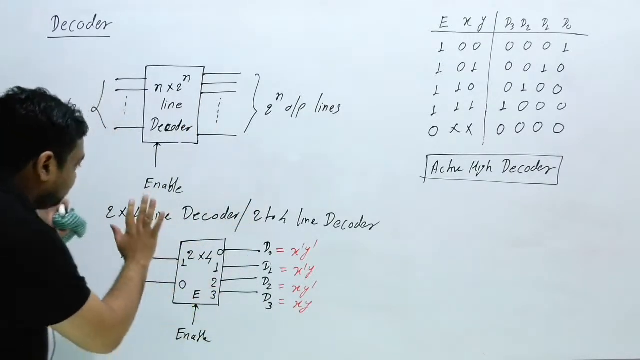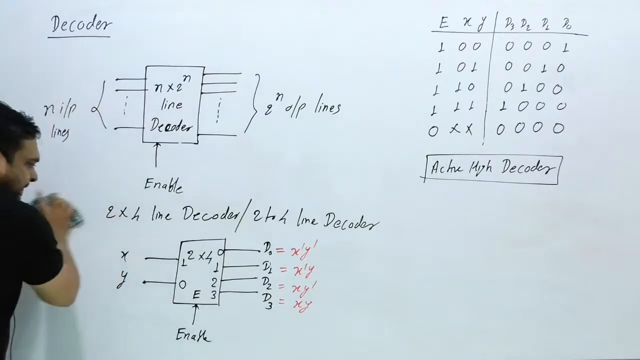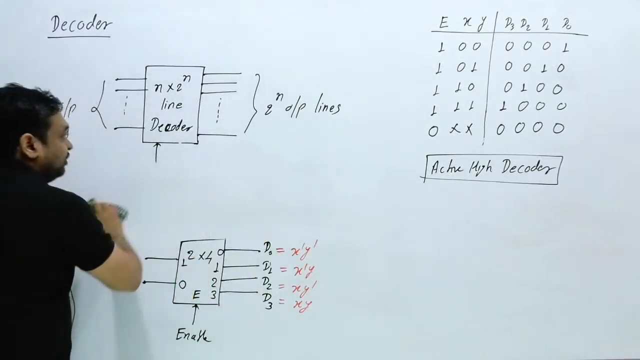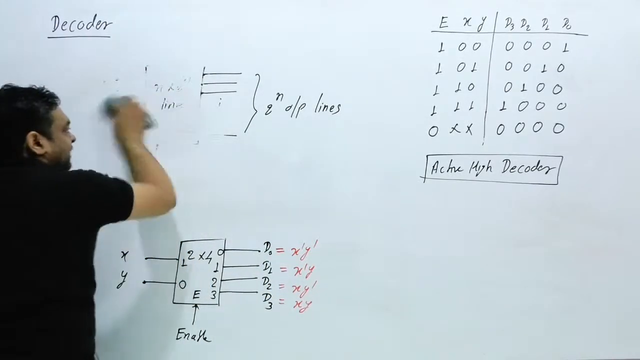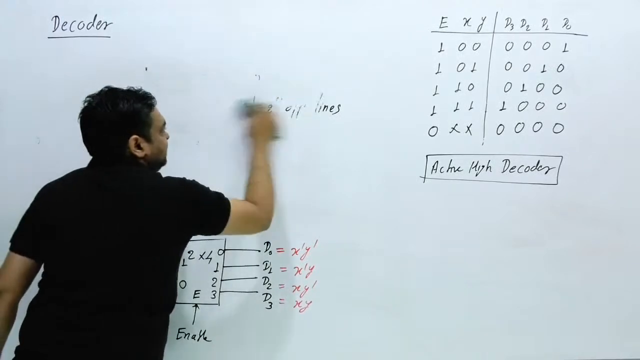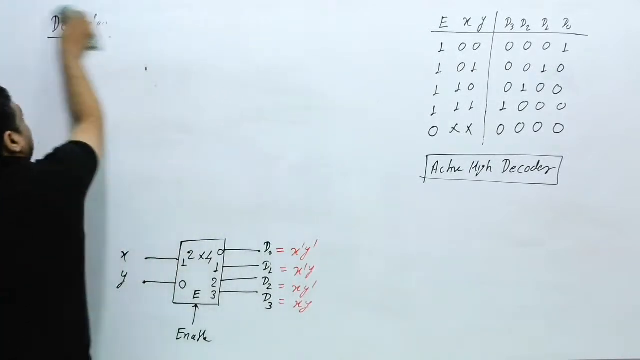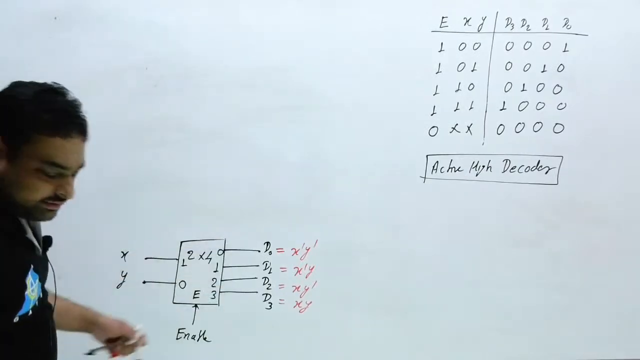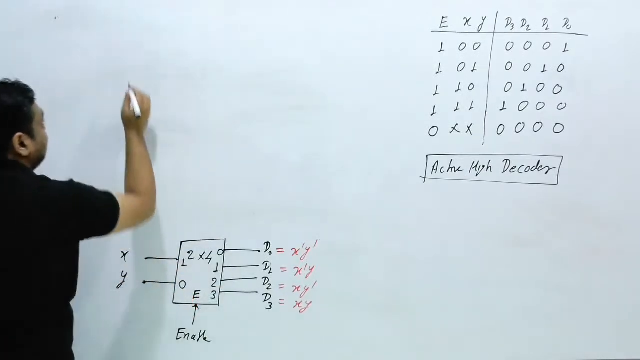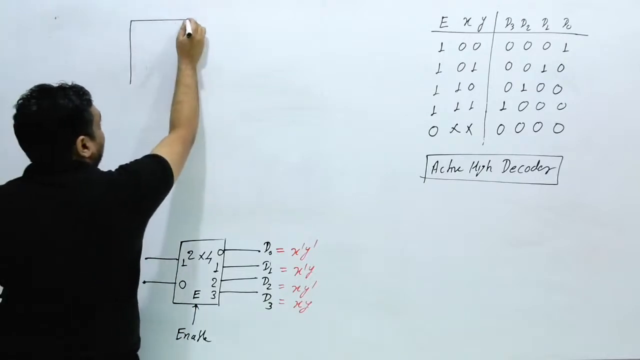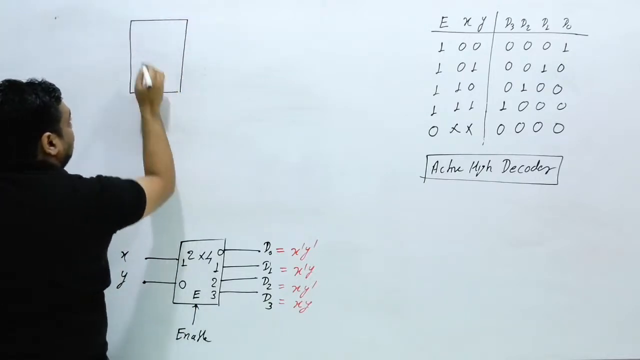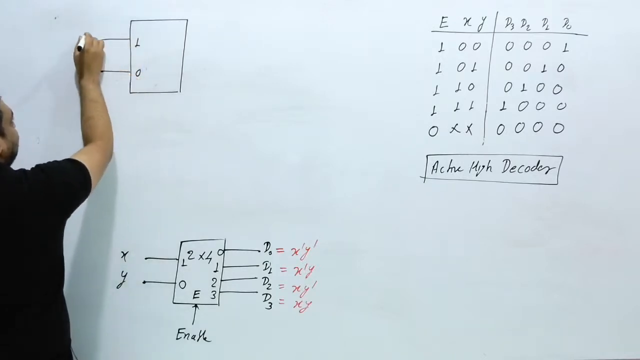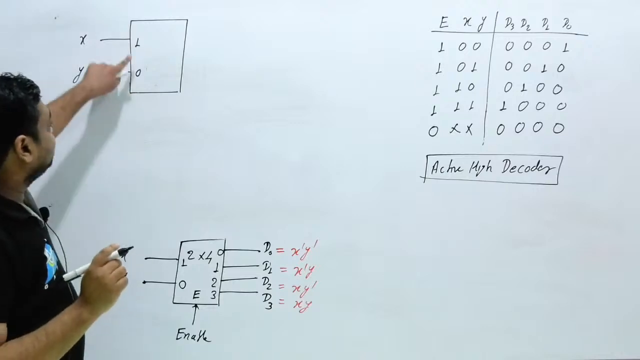Okay, now in the same category, suppose for example I will change something. Then what will happen? I am going to change something like this. Suppose in the same circuit, for example, this is 1, this is 0, these two inputs are x and y. You have to concentrate on this.